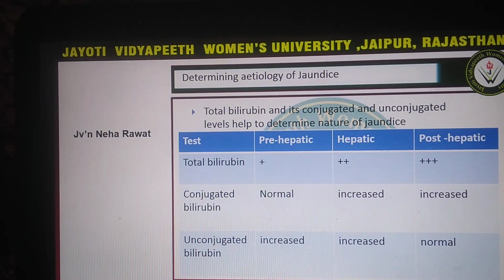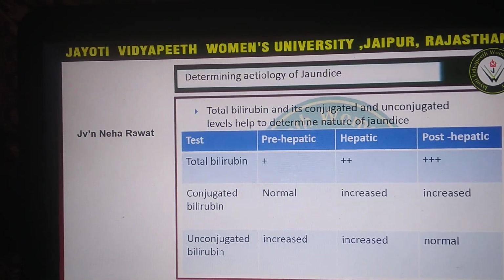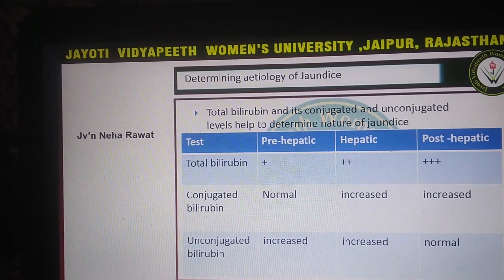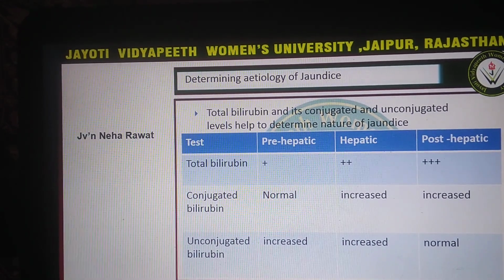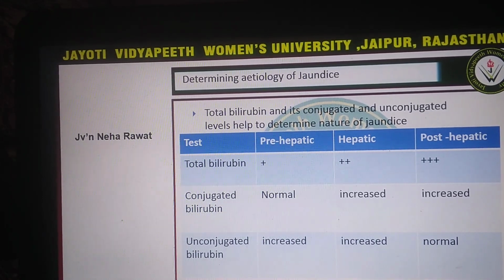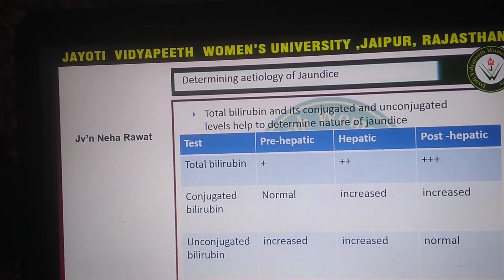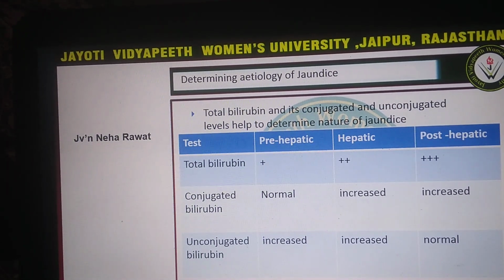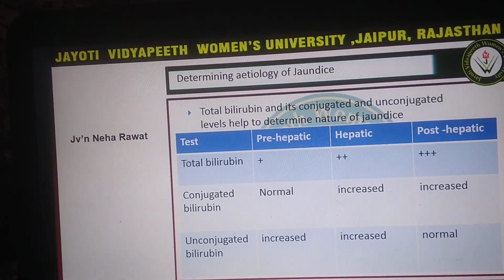In conjugated bilirubin, prehepatic case is normal, hepatic is increased, and post-hepatic is also increased. In unconjugated bilirubin, prehepatic classification has increased unconjugated bilirubin; hepatic classification has increased unconjugated bilirubin; and in post-hepatic case, normal unconjugated bilirubin is formed.